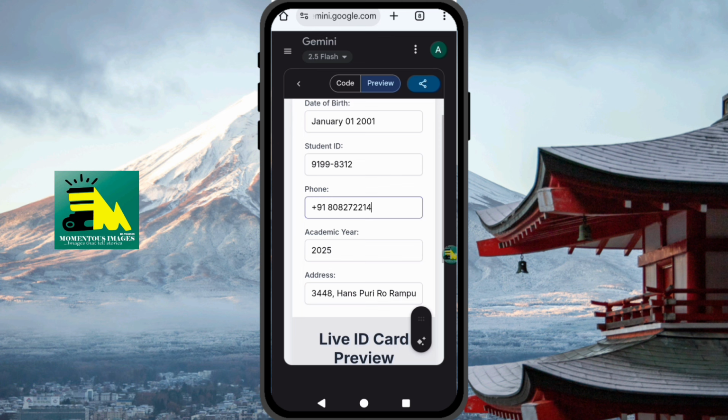In your own case, you might have a barcode there. It doesn't matter whether it has a barcode or doesn't have a barcode in your case, but most importantly is this 2025. If it's 2024, 2025, just edit it. Do not allow 2024 to appear there.